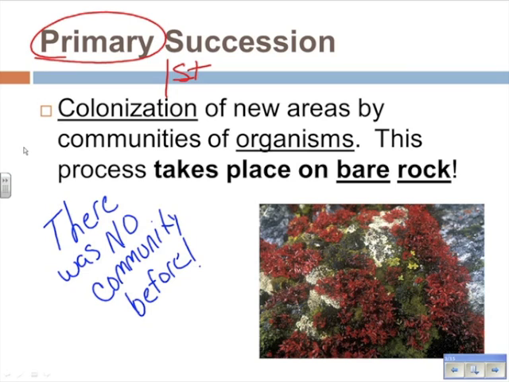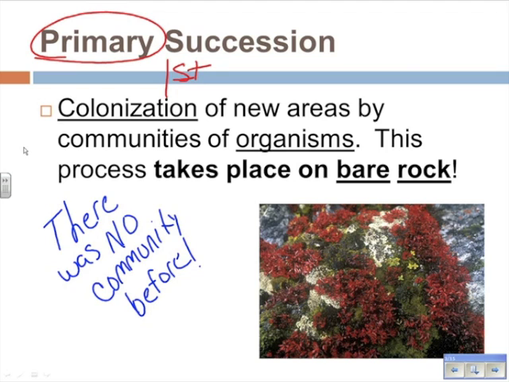If you take your knowledge to your history classes and so forth, you know that when a new colony is formed, a new colony of people, that's when we have people come in and they start to establish towns and communities where there were no towns or communities before. It's the same thing when we're talking about the environment and ecology. Colonization is where you have new organisms that come in and start to grow where there were no organisms before.